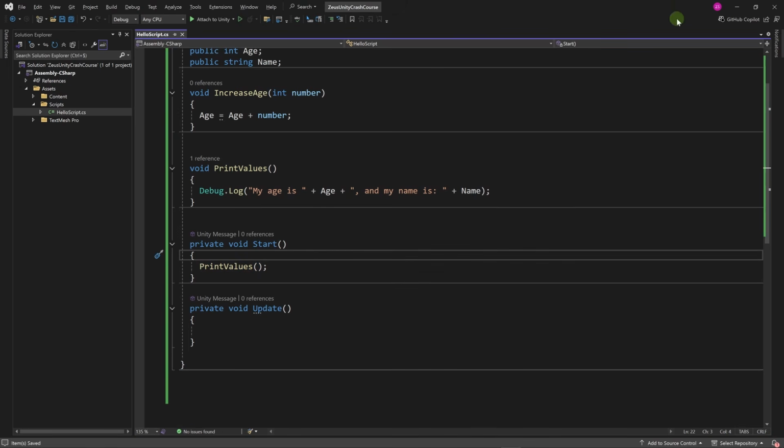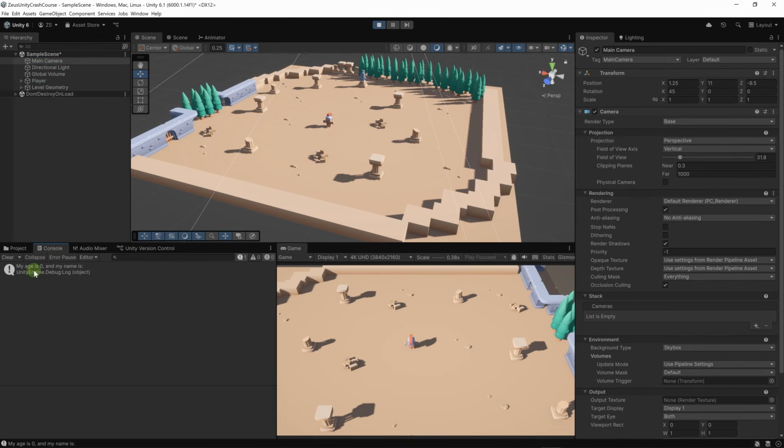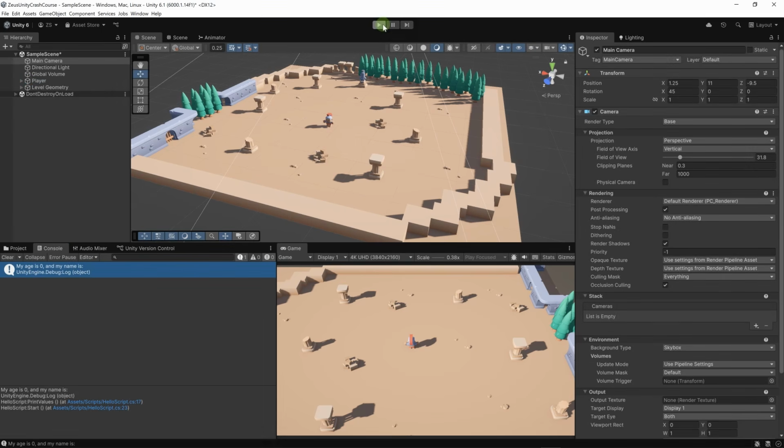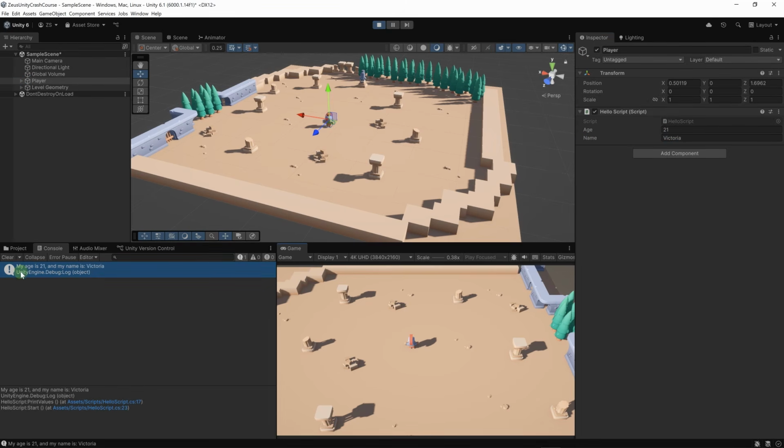Now if you save this and go back to Unity and run the game, if you go to the console, it will say my age is 0 and my name is blank, because in fact we don't have any value here. Let's go back to our player and let's set the age to, for example, 21, and set the name to Victoria, for example, and let's run. Now it will say my age is 21 and my name is Victoria.